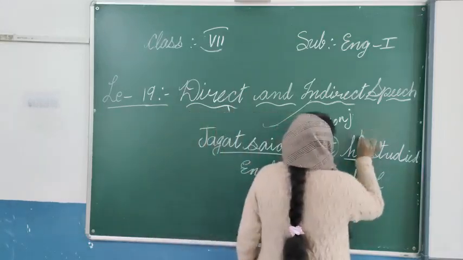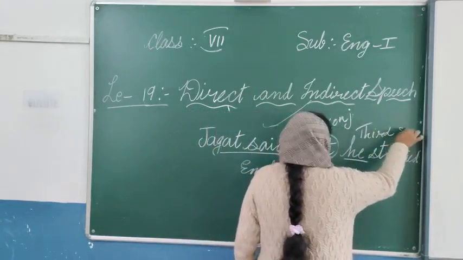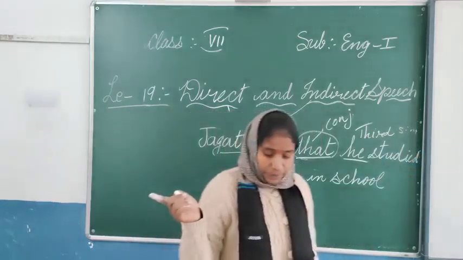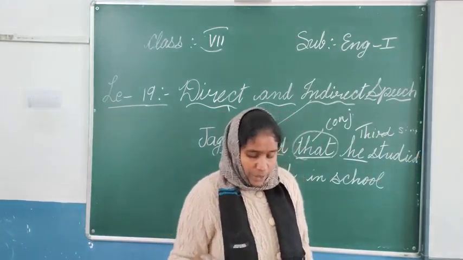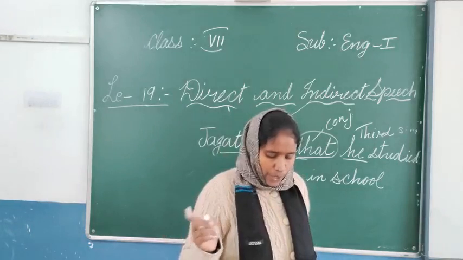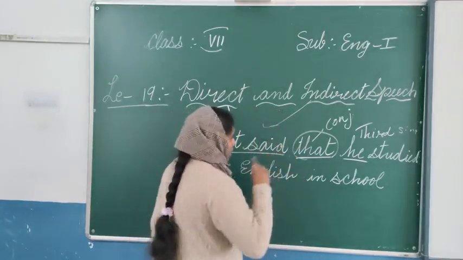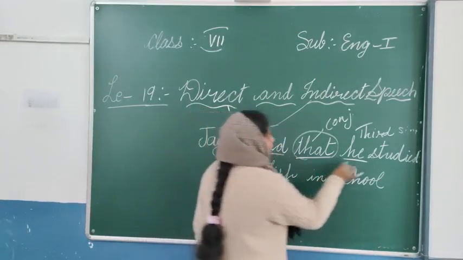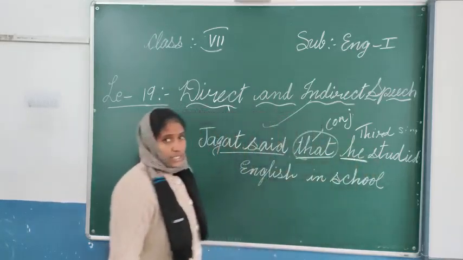That will be changed into the third person singular. We are using third person singular masculine gender, following the rules of agreement between the pronoun and its antecedent. According to the person and the sentence, we will change it into the third person masculine gender.